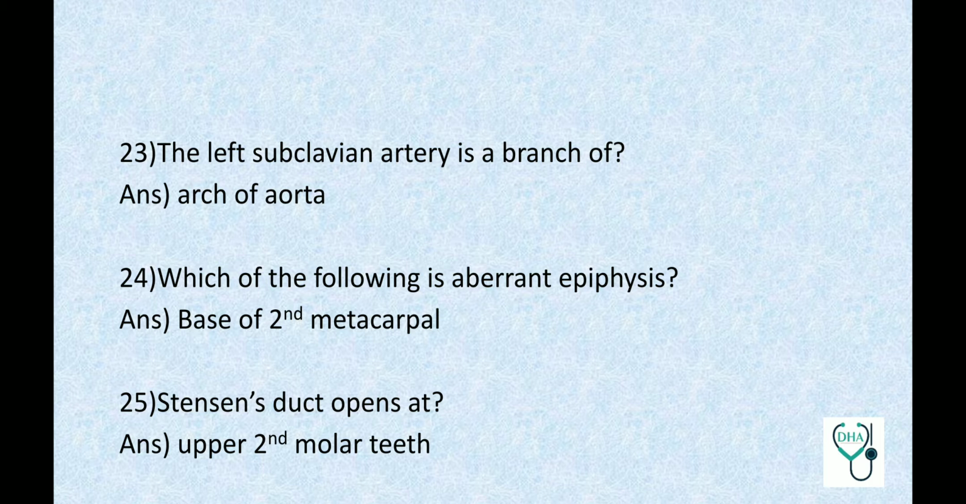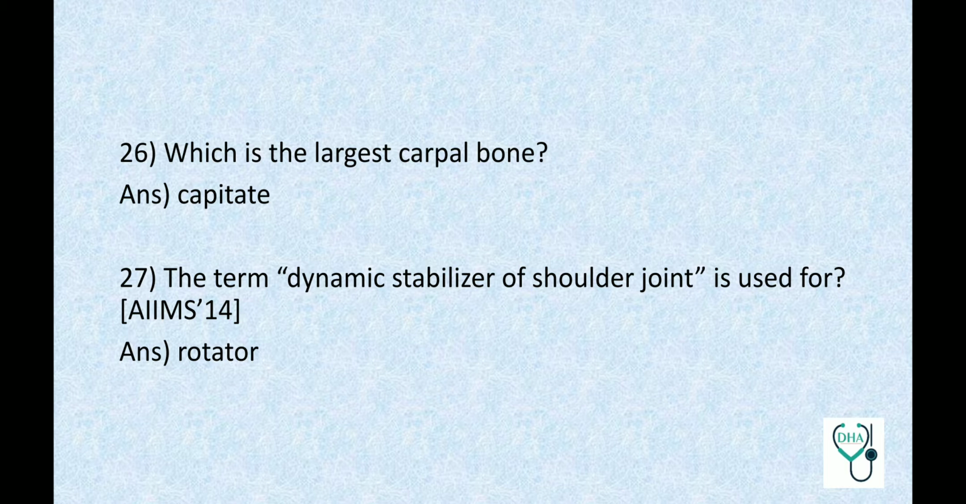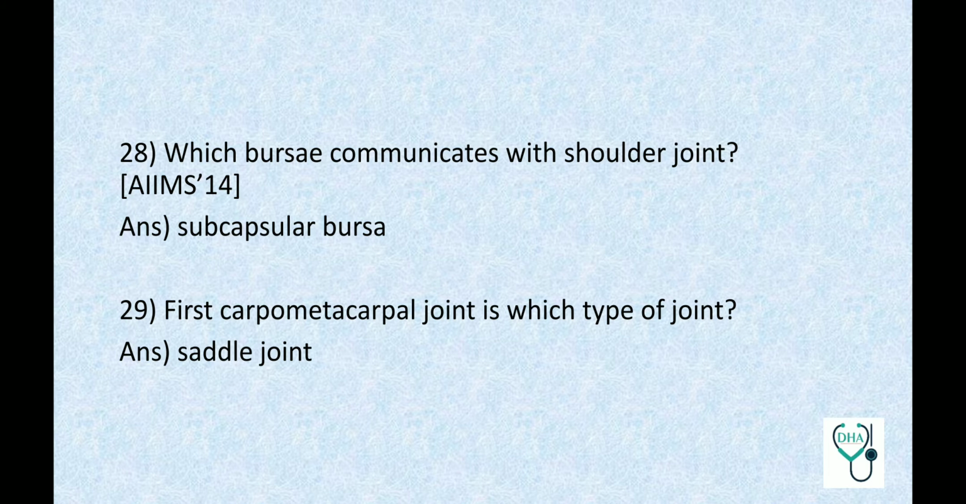Stenson duct opens at upper second molar teeth. Which is the largest carpal bone? Capitate. The term dynamic stabilizer of shoulder joint is used for rotator cuff. This is a previous year's AIIMS question. Which bursae communicates with shoulder joint? Subcapsular bursa. This is again a previous AIIMS question.